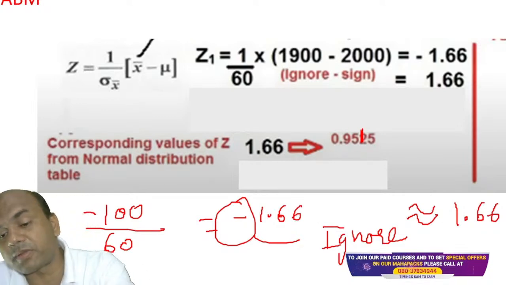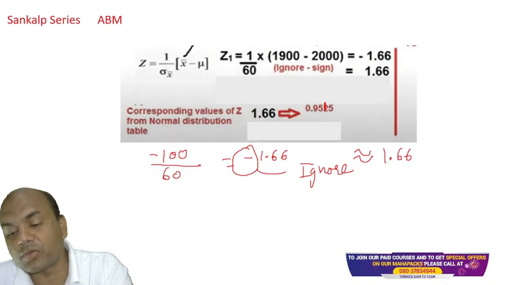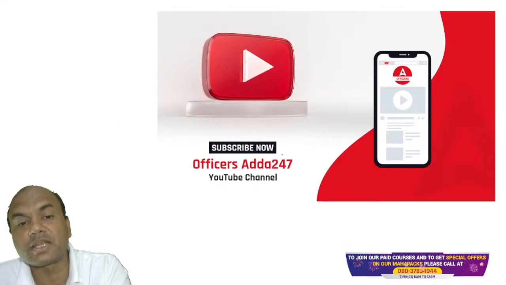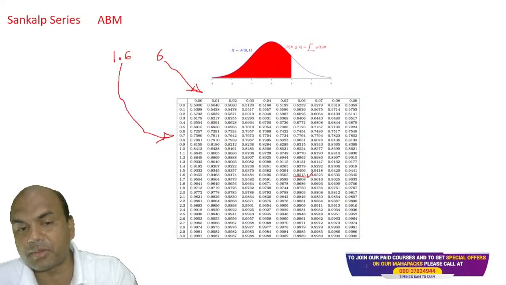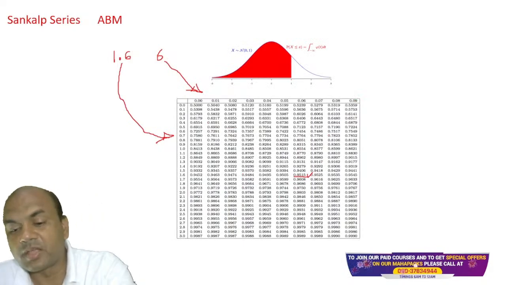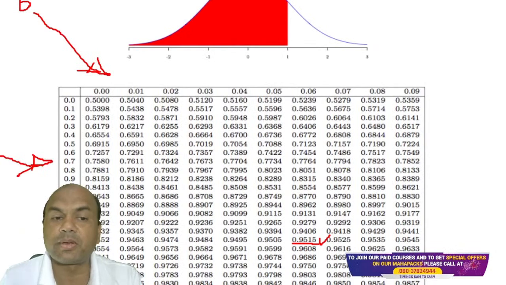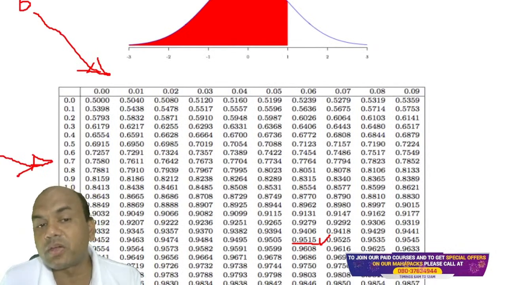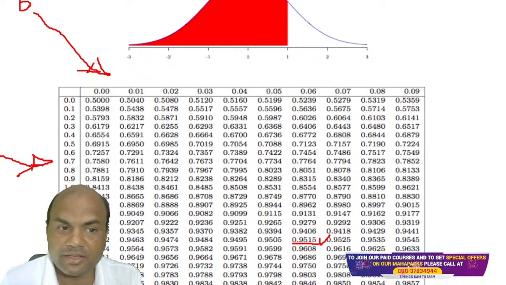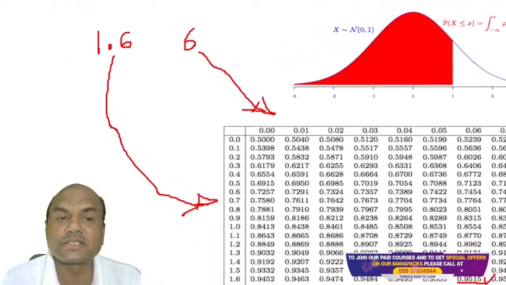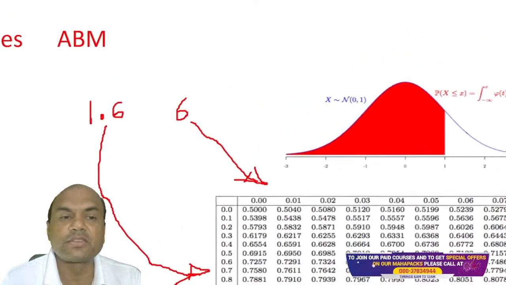So how to find the probability? See this. For probability, you have to go to the probability tables. Okay, this is the probability table. This is known as a probability table. So here you have to check what your answer was. 1.66, right? So you'll have to check this 1.66.